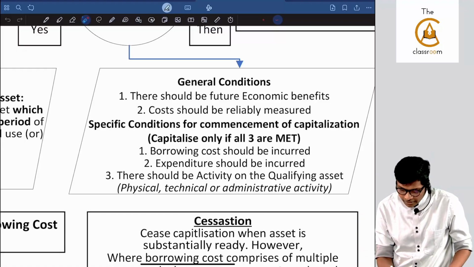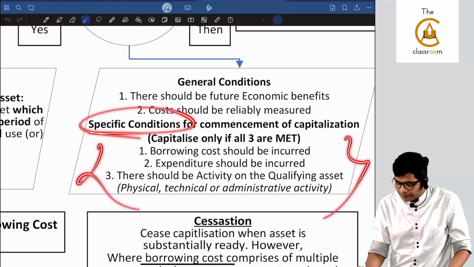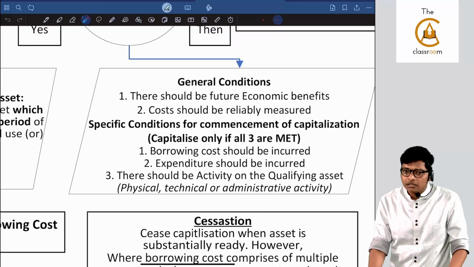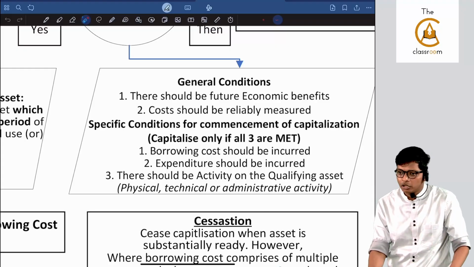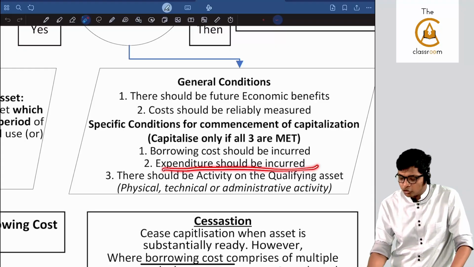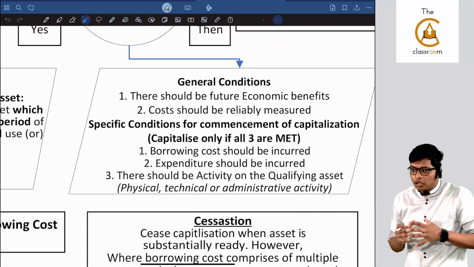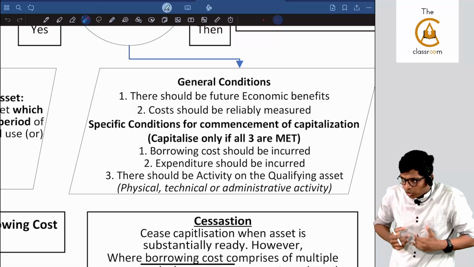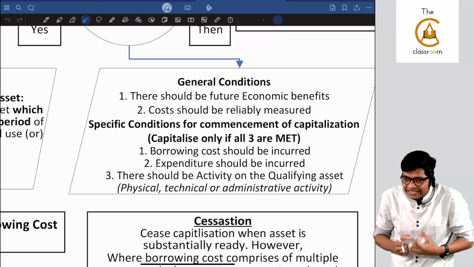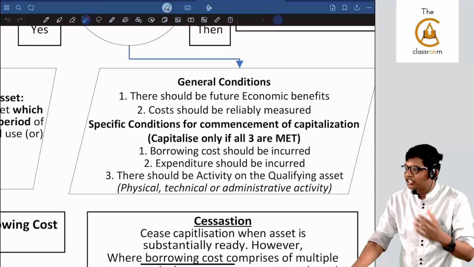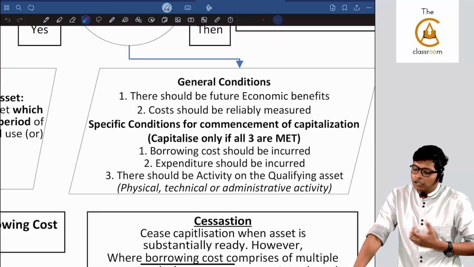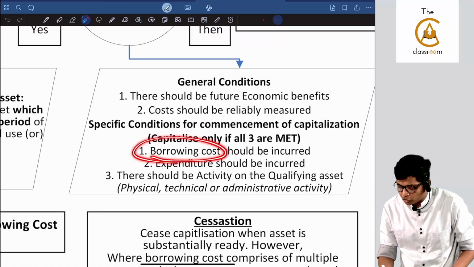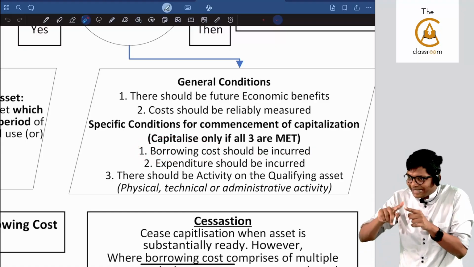Morning. Okay. Specific conditions. These 3 are specific to AS 16. Borrowing cost should be incurred. That means accrual. You should have incurred the borrowing cost. Second, expenditure should be incurred. Sir, I took the loan. What did I do? Nothing. Money is there in the bank account. You can't capitalize. You should have taken the loan and you should have purchased materials like bricks, electricity, you have given connection, water, or a JCB you should take on rent. Are you following, guys? So first is borrowing cost should be incurred. That means loan taken, interest accrued to books.